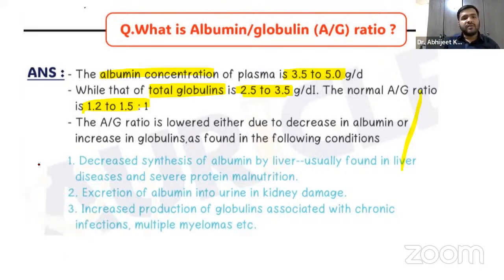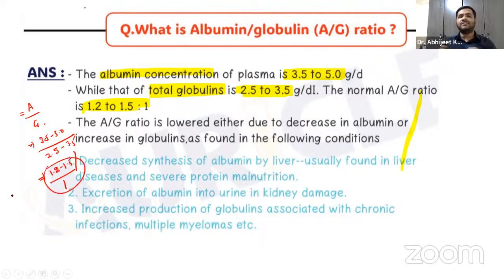Now, guys, you already know when we say A by G ratio, what is the total concentration of albumin? You already know it is 3.5 to 5.0. Or what is the concentration of globulin? It is 2.5 to 3.5. When you just take the ratio, guys, it will come out to 1.2 to 1.5 by 1, right?